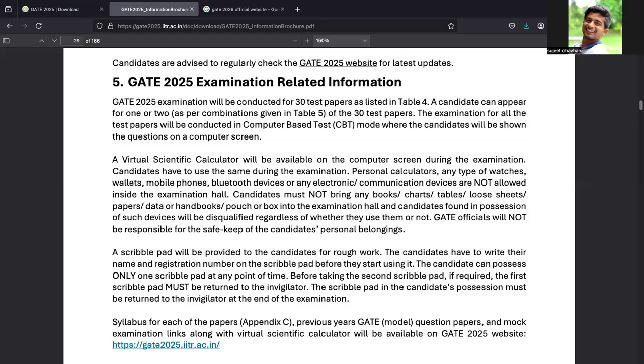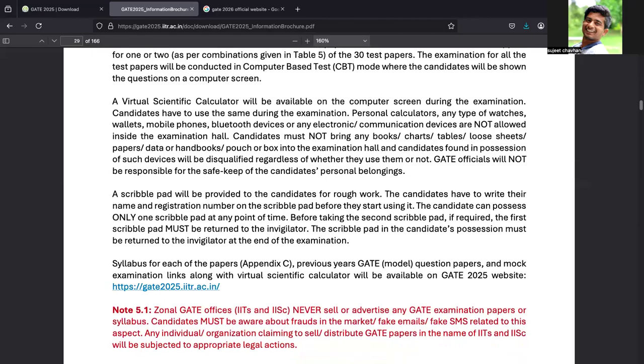Here they are saying that a virtual scientific calculator will be available on the computer screen during the exam. So remember this, you don't need to buy hard tables and all. You will get this virtual calculator. Personal calculators and watches you cannot carry. They are providing this calculator.